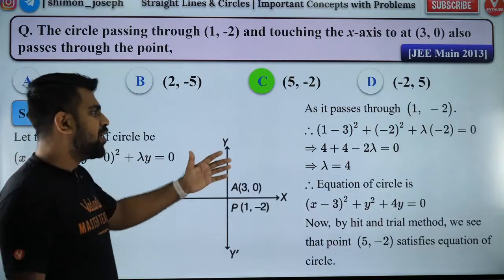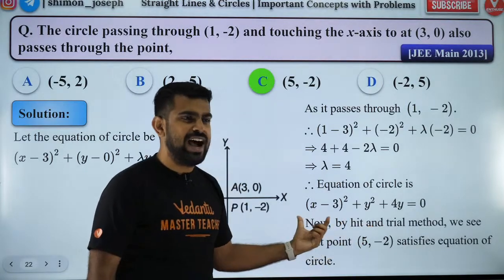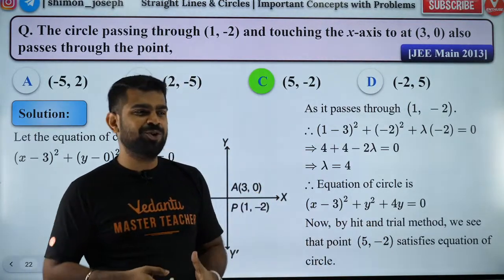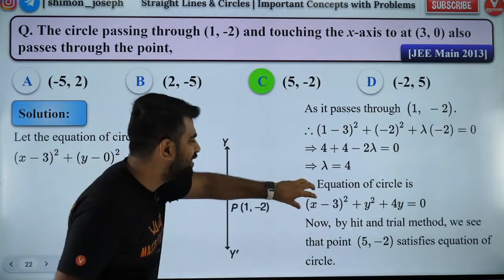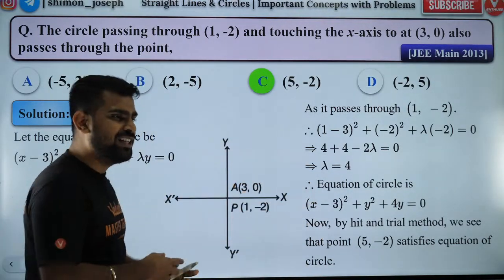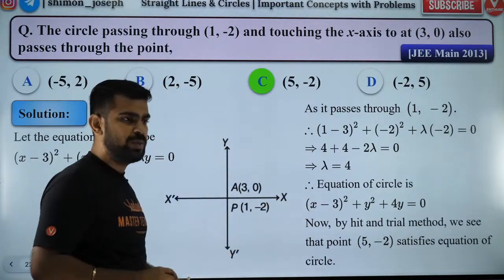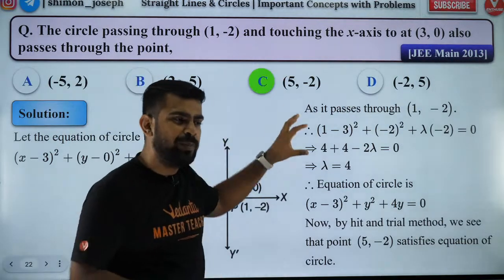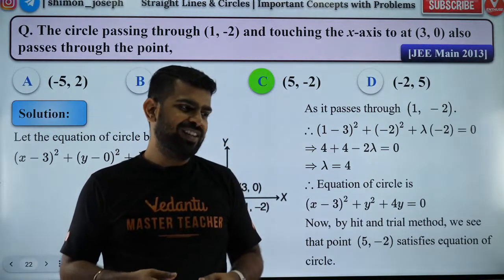So people, that's how you do it. You will get the value of lambda. Then the circle is known. After you know the circle equation, I am sure you guys are all experts in finding out whether this point lies in the circle or not. How do you check that? By substituting the point in the circle equation. Got it? Very good, Sneha.